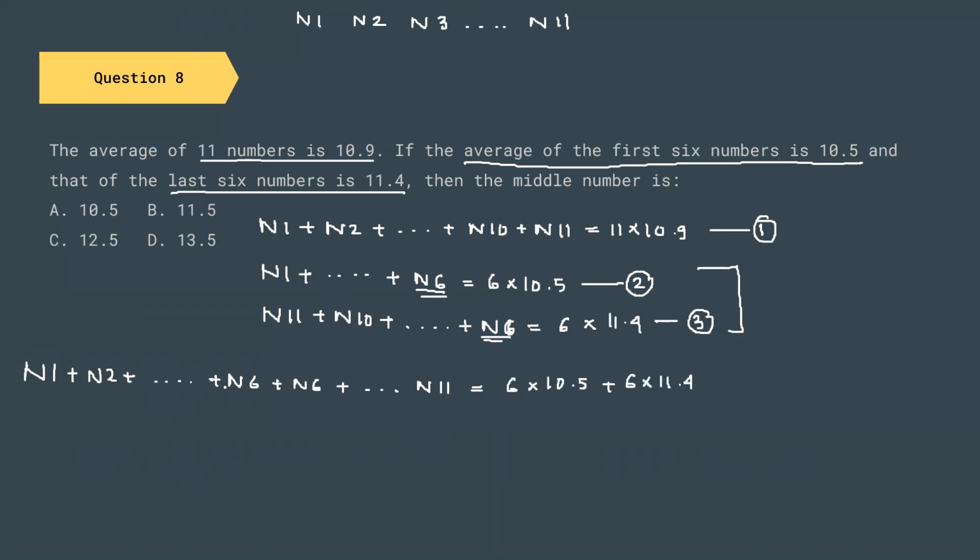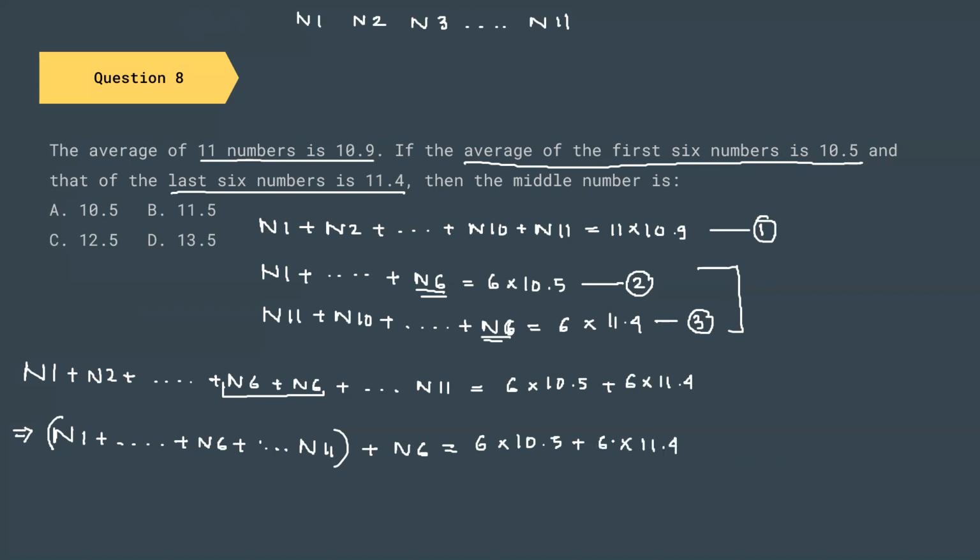Leave it as such. So N6 is occurring twice. In the next step, I can write N1 plus dot dot dot plus N6 only once plus dot dot dot N11 plus N6 outside equal to 6 into 10.5 plus 6 into 11.4.